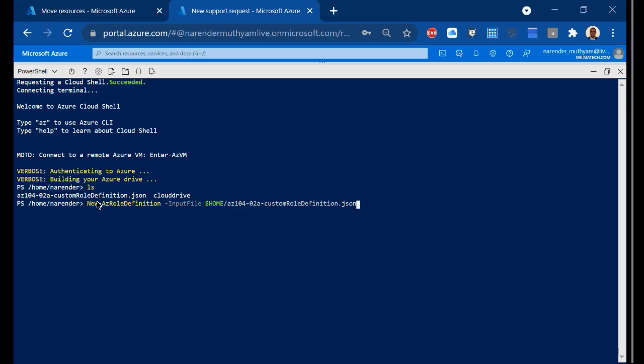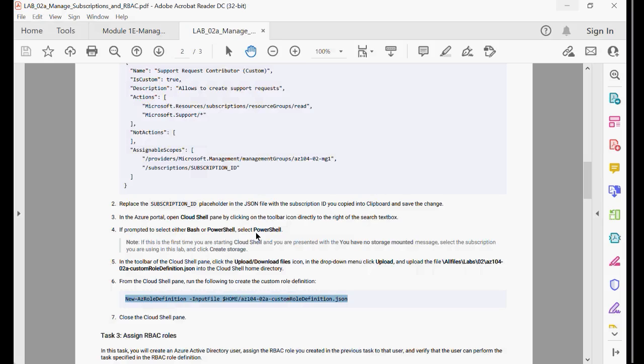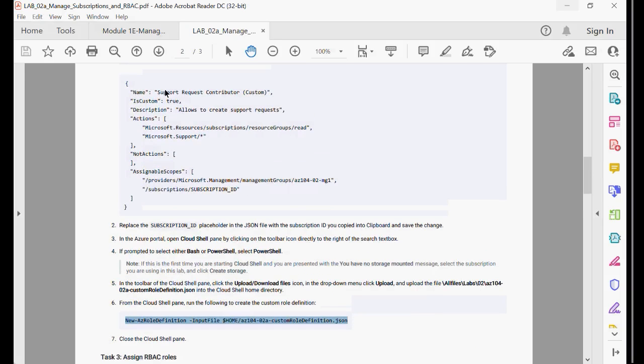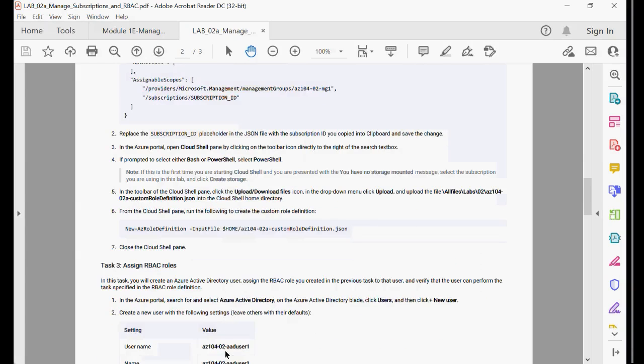The instruction says new role definition, which means you are creating a custom RBAC role definition. What is it doing actually? It is creating a role named support request contributor, which allows you to create support requests. It is applied at a resource group level, and the subscription ID is this one. So you need to update this and run this command. Once you do that, you'll be able to perform the next step. It's all self-explanatory, but this is the piece you need to understand.